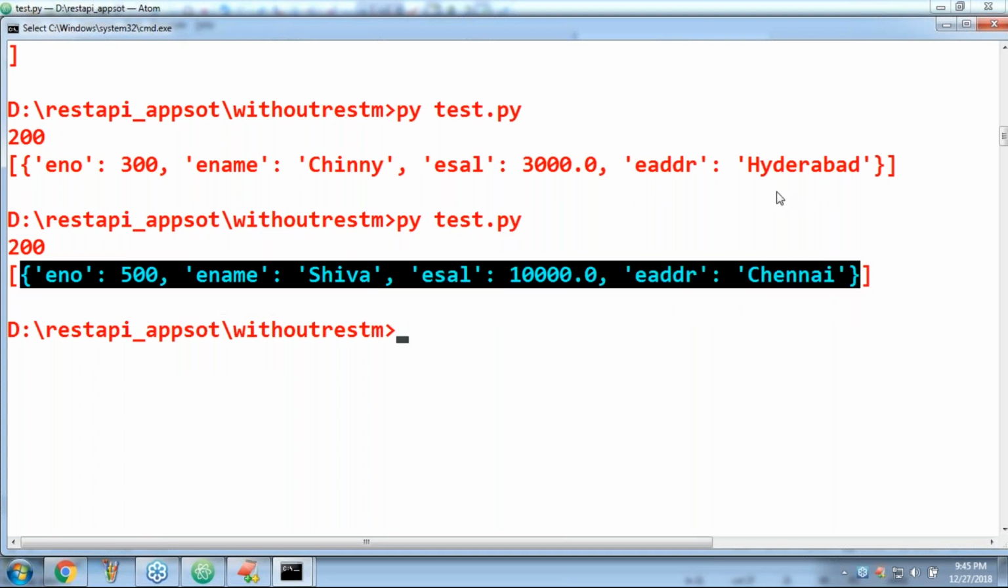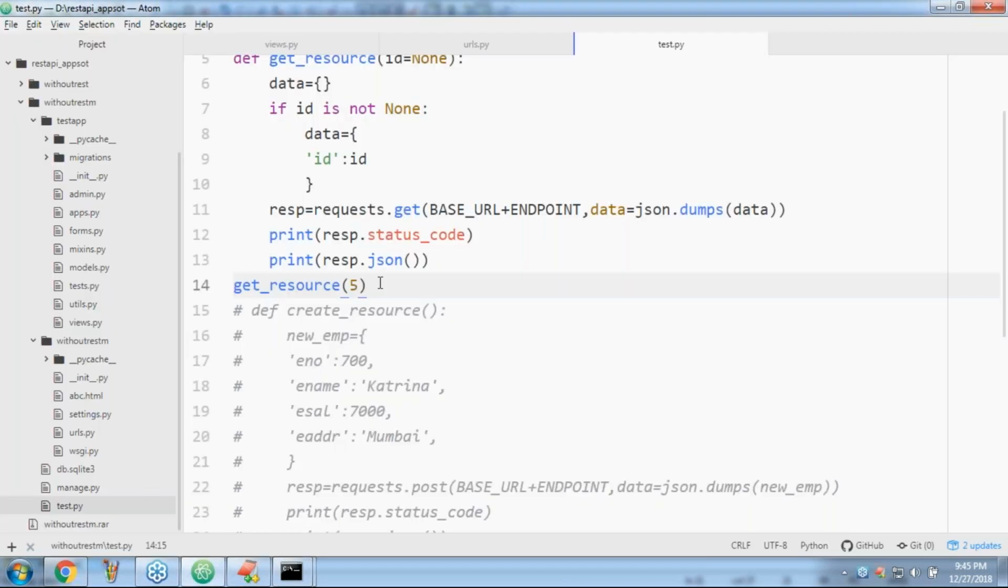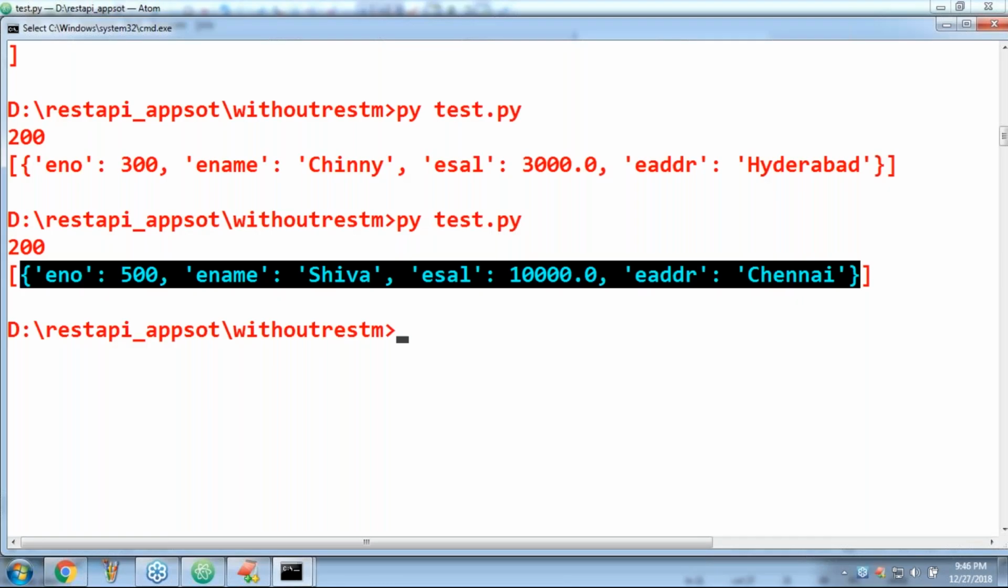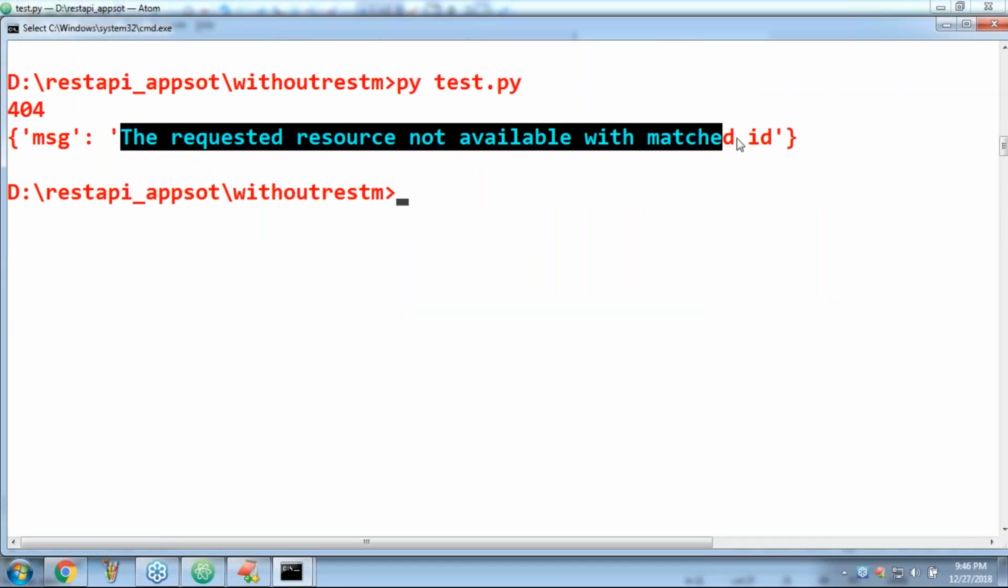Suppose I'm passing 50. What will happen? So the ID is there, but the corresponding resource is not available. Can you please observe 404, the requested resource not available with matched ID. Getting the requested resource not available with matched ID. Perfect, it's going to work.